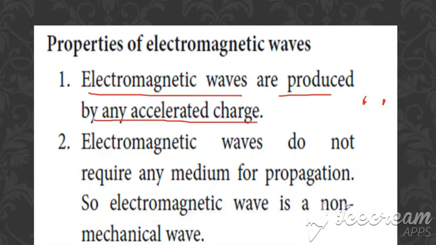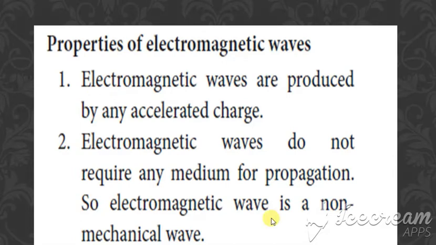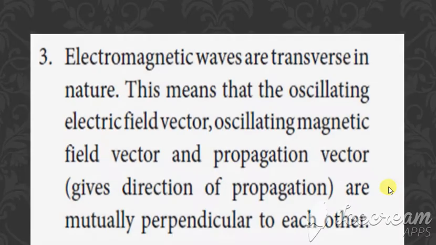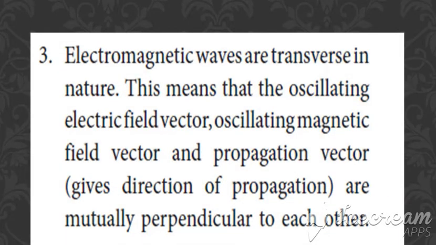The first point is that electromagnetic waves are produced by any accelerated charge. Then the second one is that electromagnetic waves do not require any medium for propagation. So the electromagnetic wave is a non-mechanical wave. Clear? Then next, electromagnetic waves are transverse in nature.